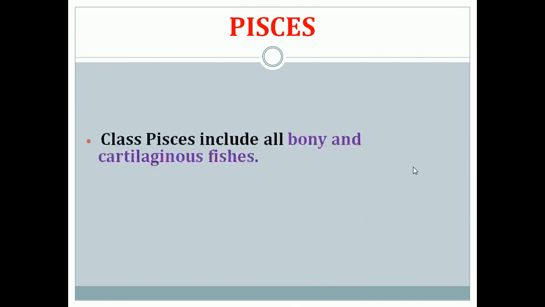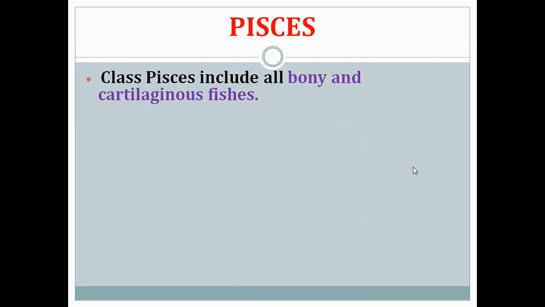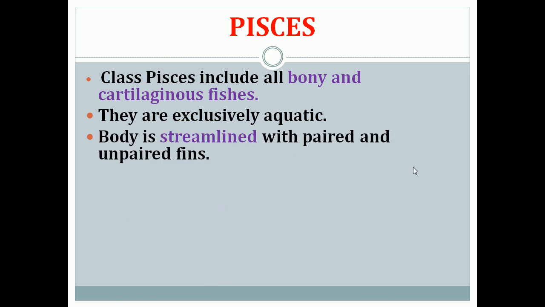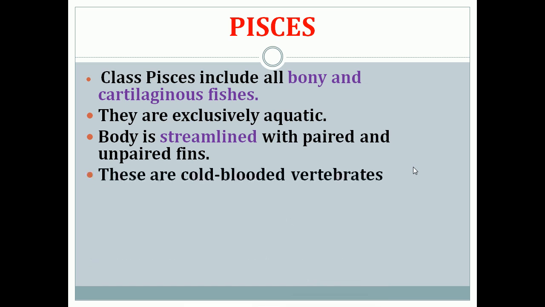Now Pisces. Class Pisces includes all bony and cartilaginous fishes, and they are aquatic. These are fishes. They are exclusively aquatic animals, and their skin is covered with scales. They obtain dissolved oxygen in water by using gills, and the body is streamlined with paired and unpaired fins, and they are cold-blooded vertebrates.